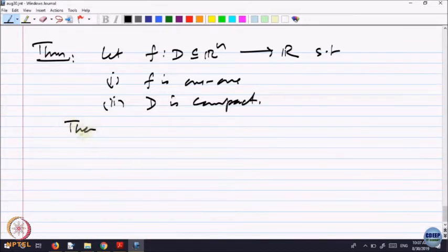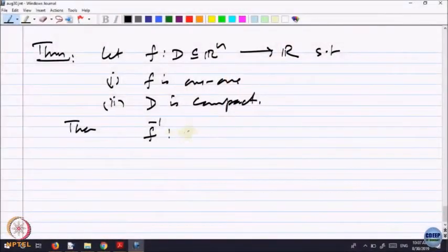If the function is 1 1, then on the range there is an inverse function available. Every 1 1 onto function has an inverse from the range to the domain. That function is normally called f inverse, from the range f of D to D.